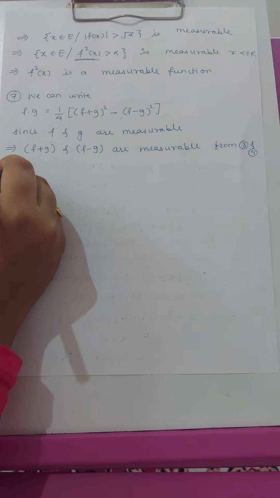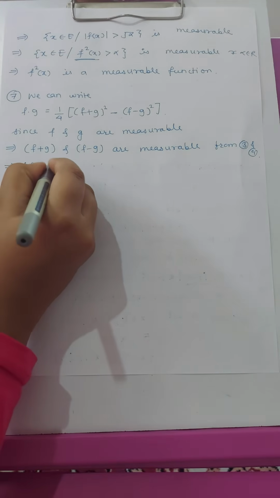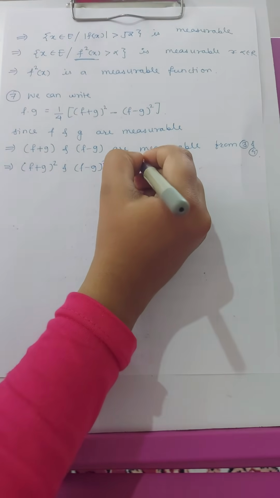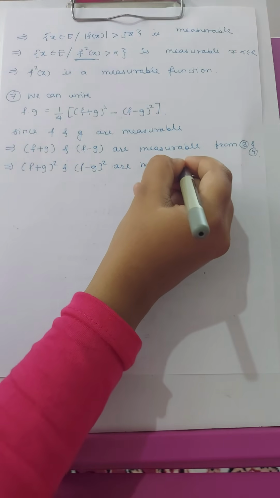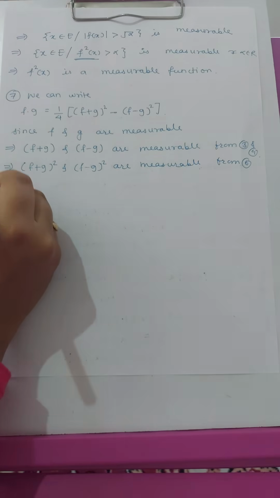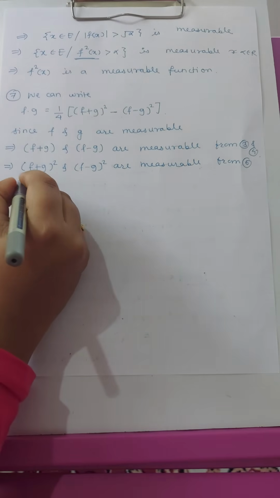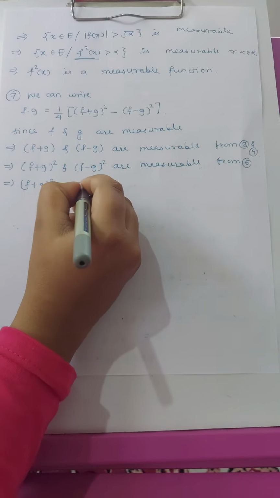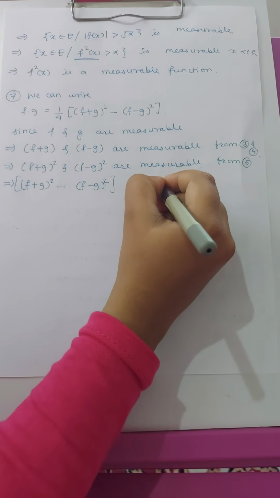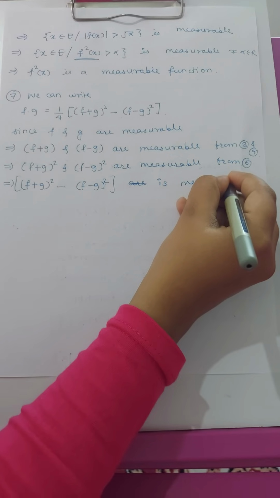So this implies that f plus g square and f minus g square are measurable from the sixth condition.